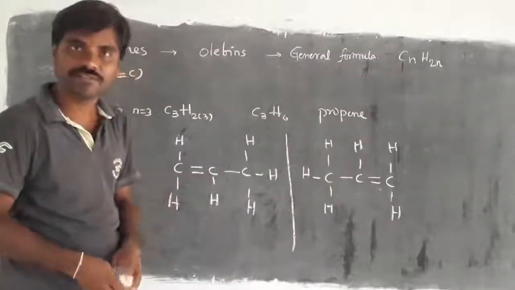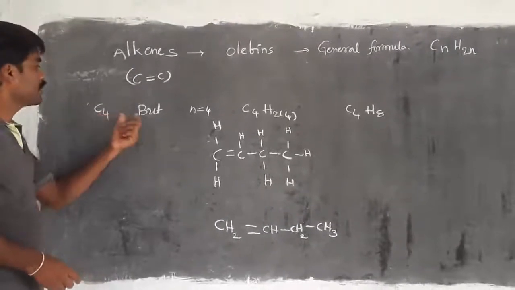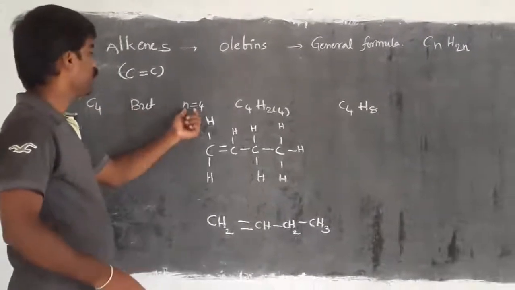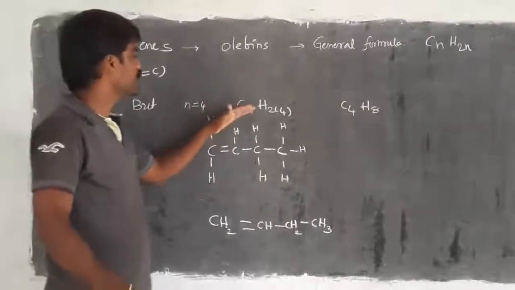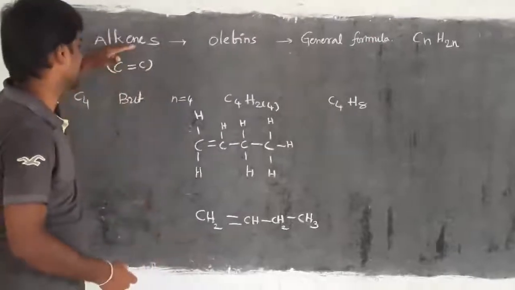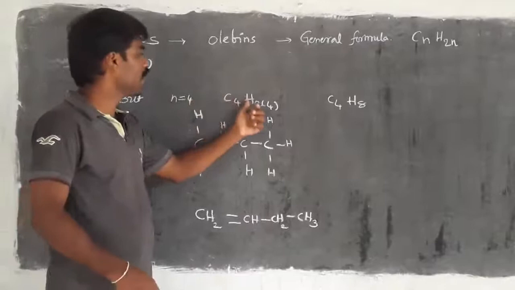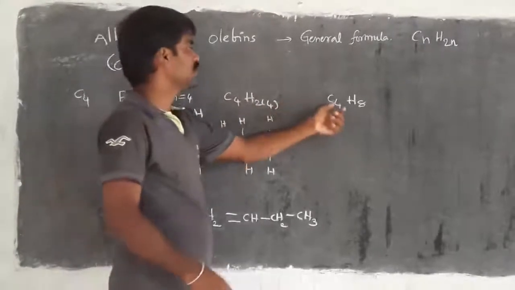Right, children? Now, a molecule with 4 carbons. When 4 carbons are there, the prefix is but. We have to take n equal to 4. Then substitute the n value in the general formula CnH2n for alkenes. Then, when the value is substituted, C4H2 into 4. Then C4 is as it is.